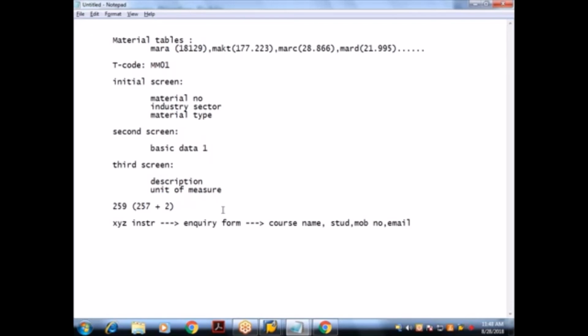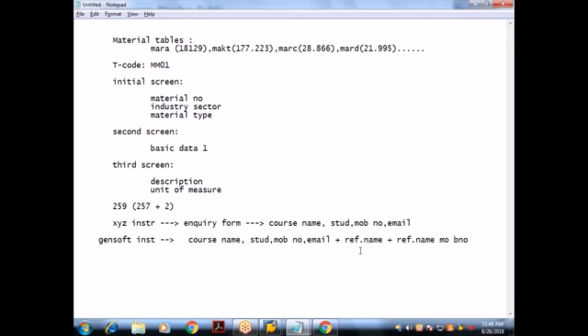Take n number of institutes in Ameerpet; these are common fields. Now take Gensoft. In Gensoft, we have these four fields, then we have added some additional fields. What is that? Reference name and reference mobile number, with whose reference you came for inquiry.